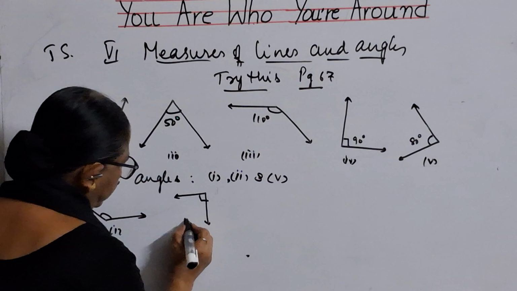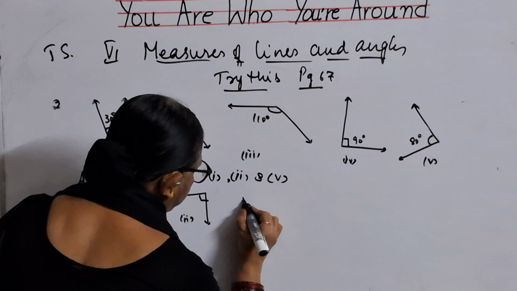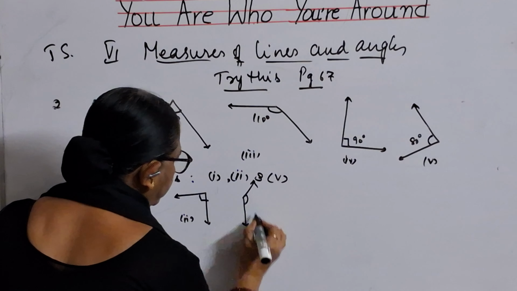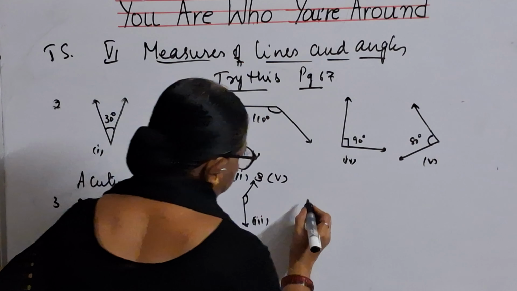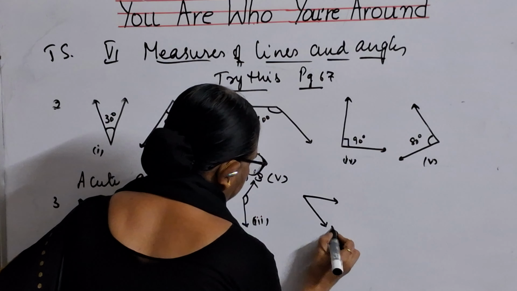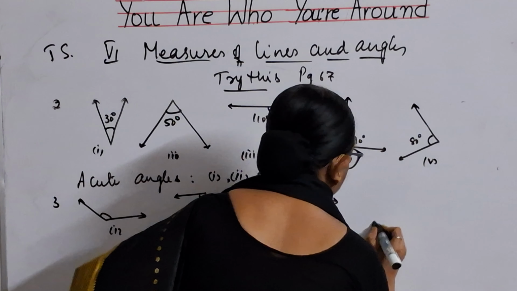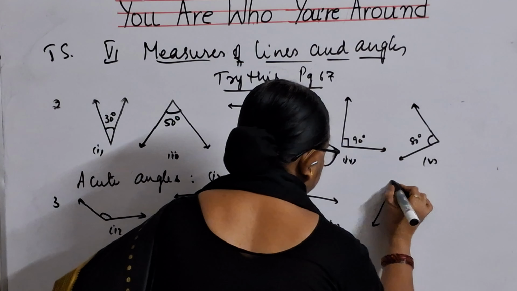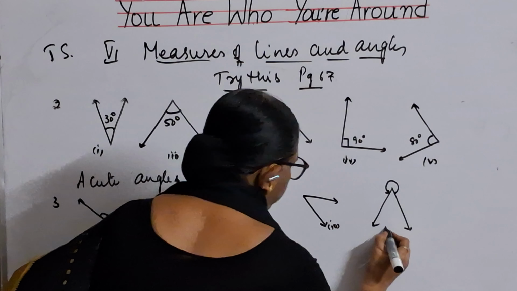This is first bit, this is second bit, and this is third bit, fourth bit, and fifth bit. See, the measure is given outside. Now this is fifth bit.